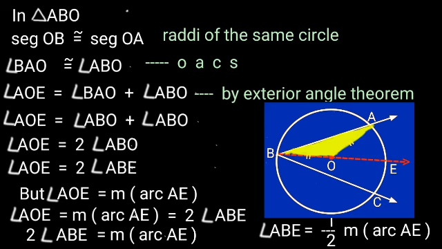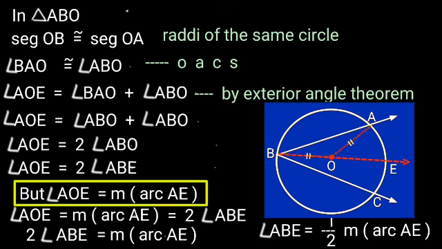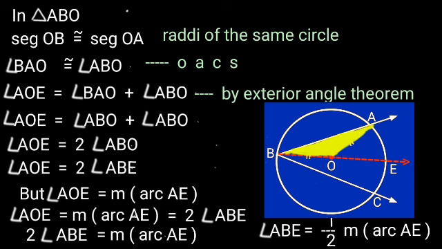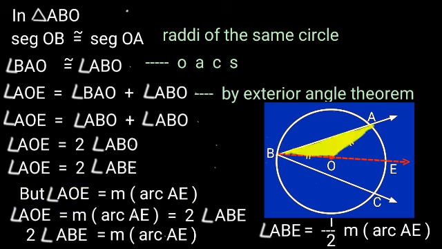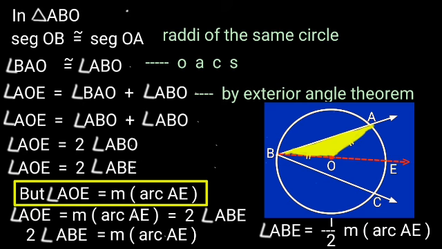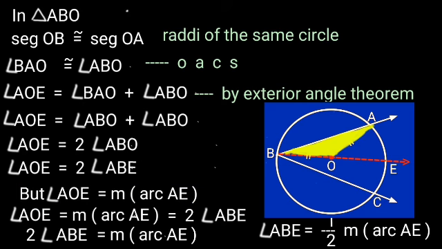But we know that the measure of a central angle is equal to the measure of the corresponding minor arc. Hence, angle AOE is equal to the measure of arc AE.